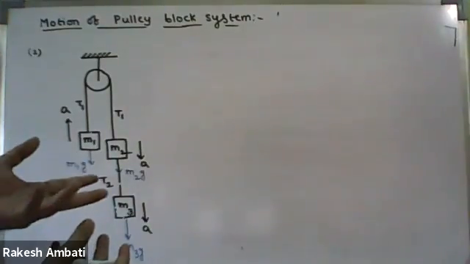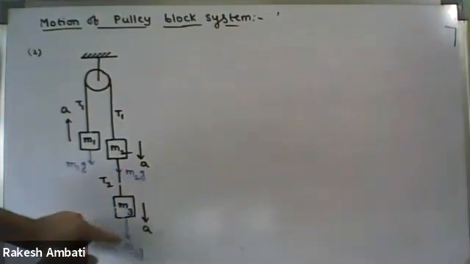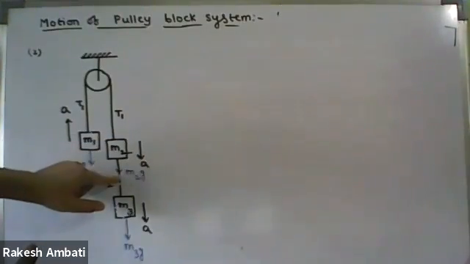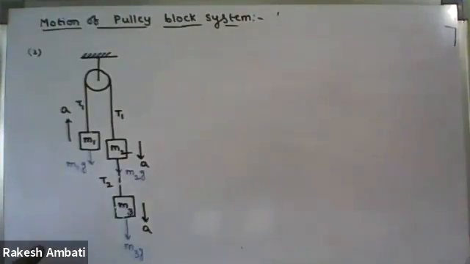Whether values are positive or negative depends upon the direction of motion. Along the direction of motion, the weight is positive. And if the weight is opposite to the direction of motion, it is negative. Is it possible that one block moves vertically and another moves horizontally? I will do it.